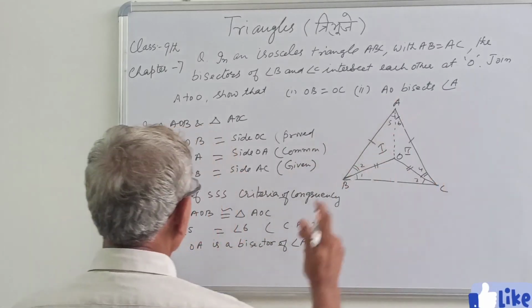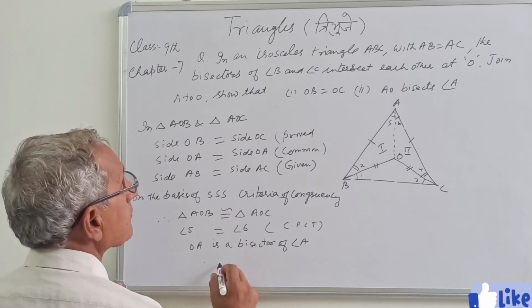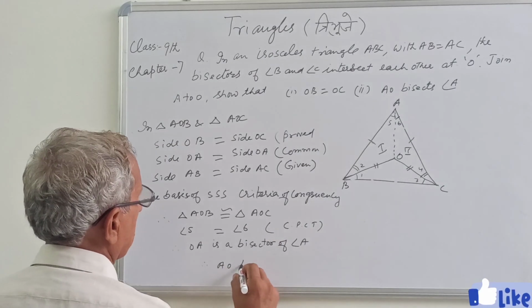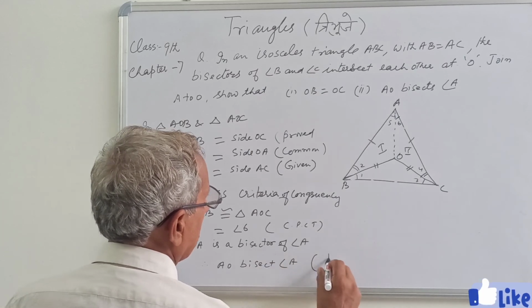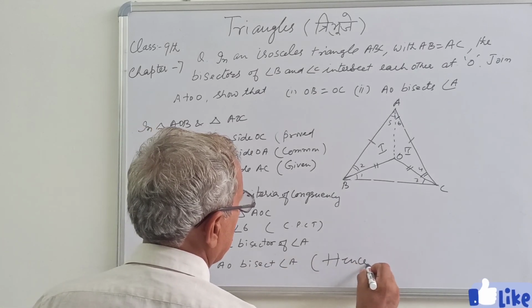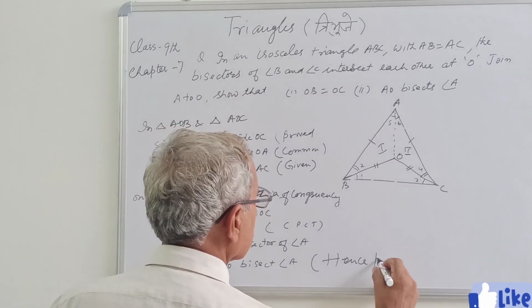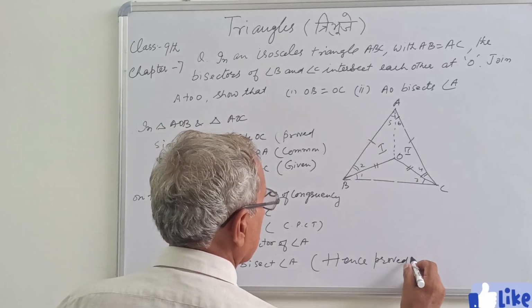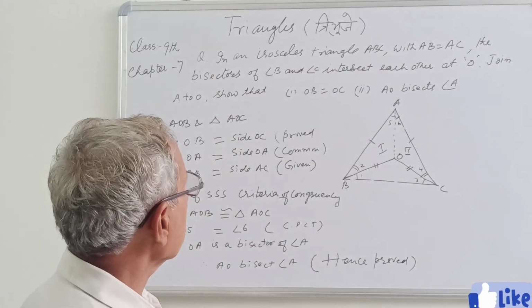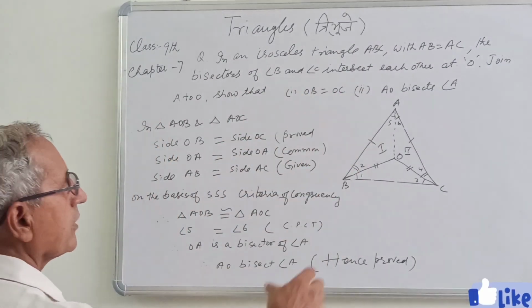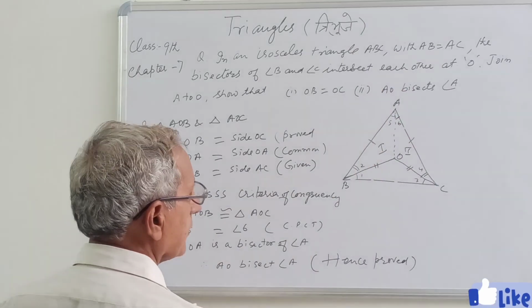AO bisects angle A. Hence proved. So both parts have been proved. So you were given this triangle and you have to prove these two parts, we have proved.